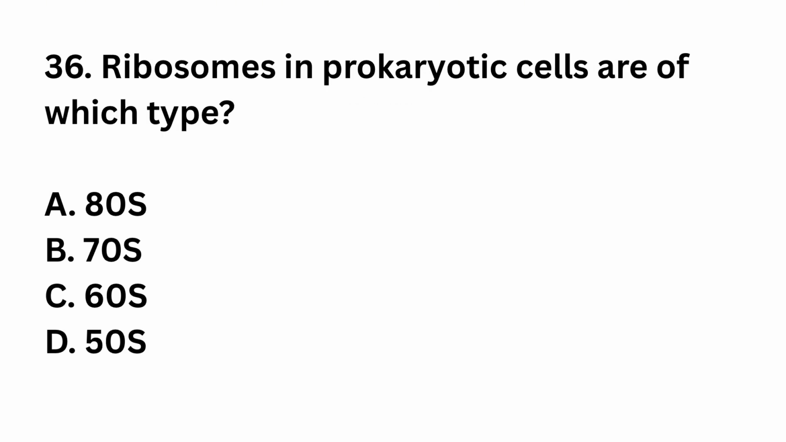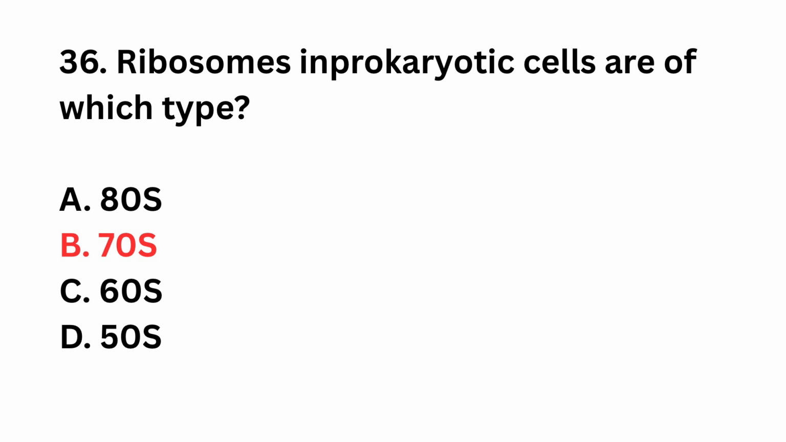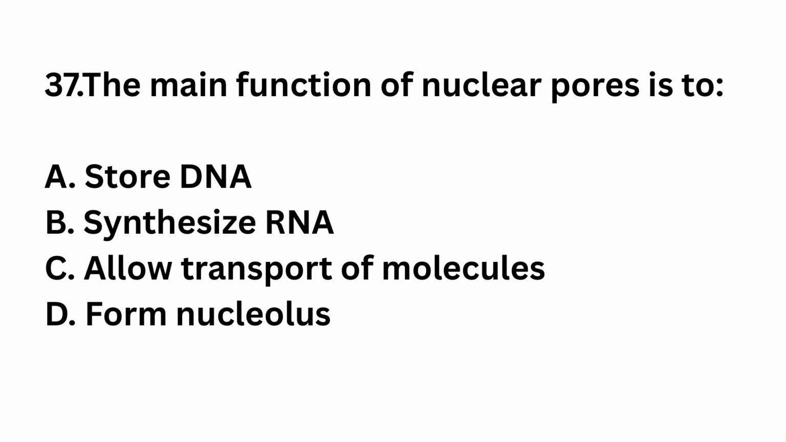Question number 36. Ribosomes in prokaryotic cells are of which type? 80S, 70S, 60S, 50S. The right answer is option B, 70S. Prokaryotes possess 70S ribosomes.